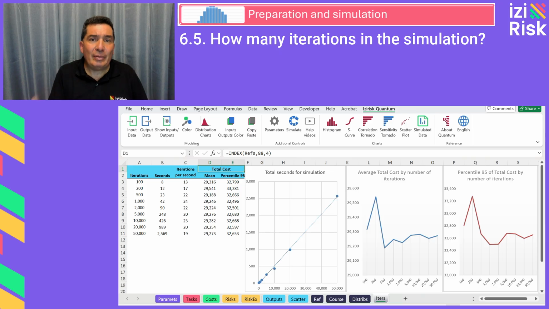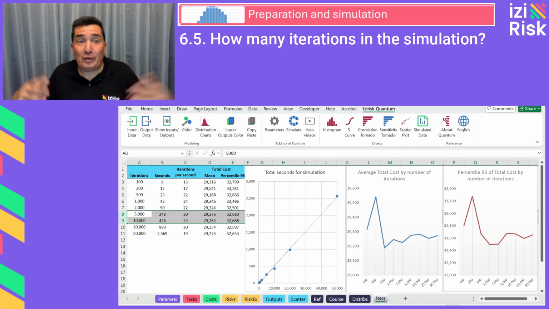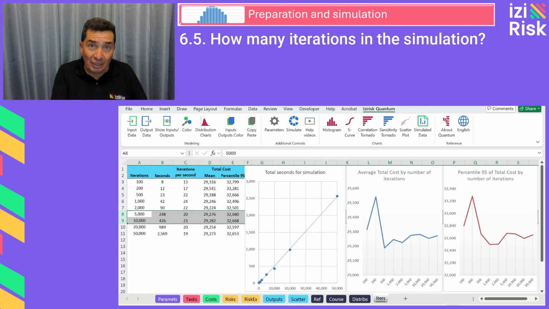So our practical recommendation on how many iterations to use: the general rule: for most simulations, a range between 5,000 and 10,000 iterations is sufficient to achieve convergence and stability without unnecessarily increasing the processing time.